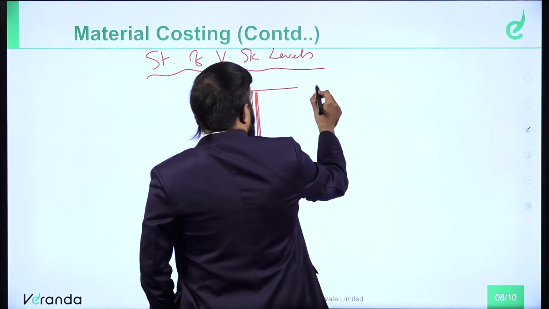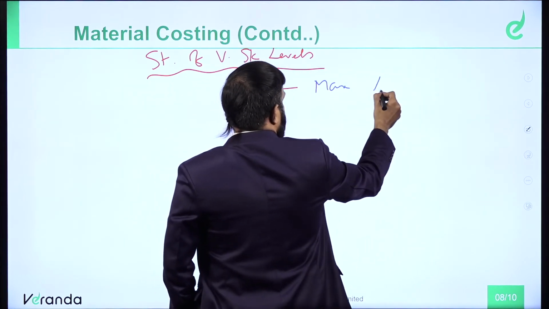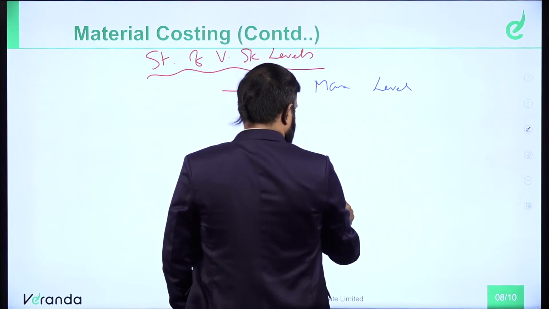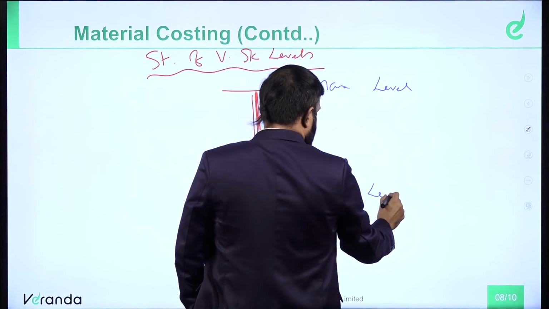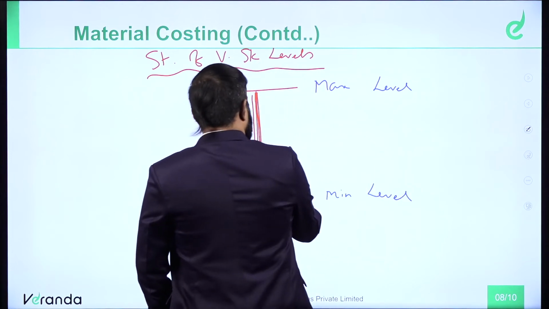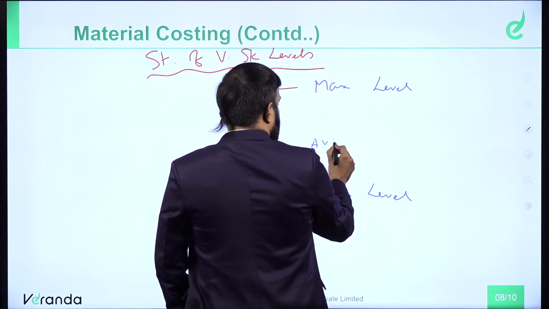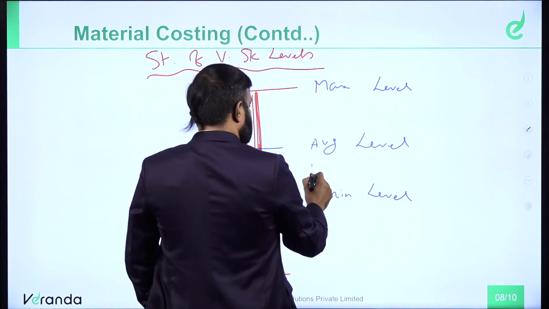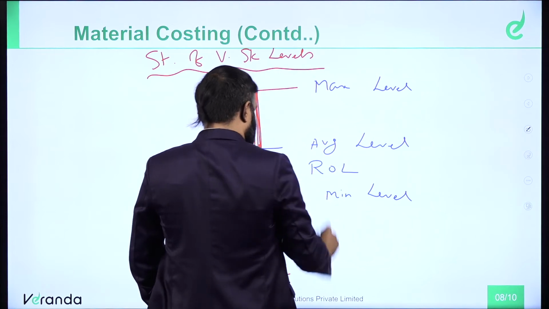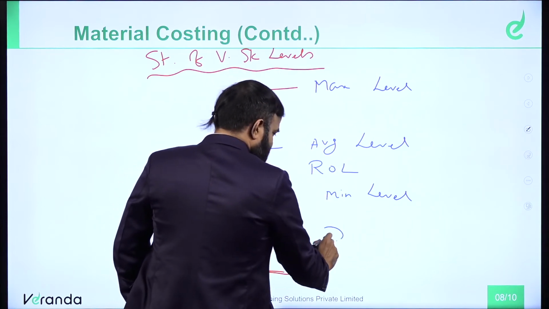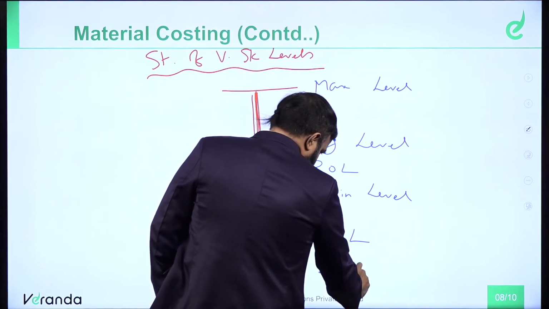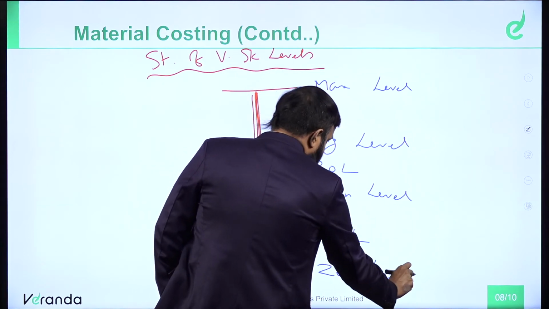One is maximum level, minimum level, average level, reorder level, danger level, zero level.